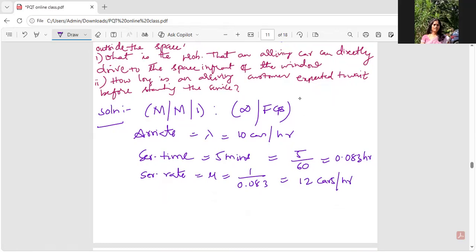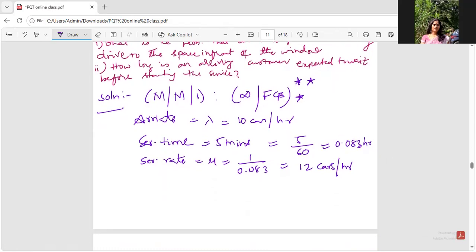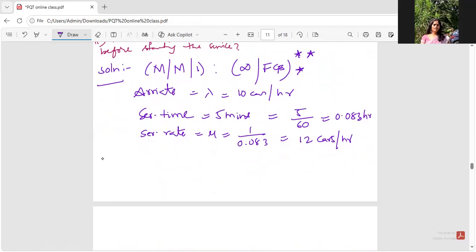Guys, again I'm telling you, make sure you first start with the Kendall notation. Don't forget, because it fetches you 1 or 2 marks depending on the weightage of the question. Obviously lambda is less than mu, guys. It's a steady state model.